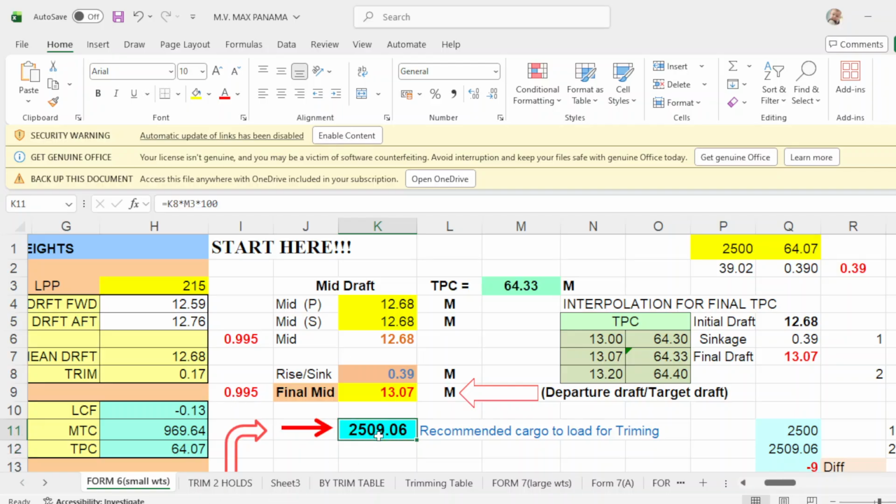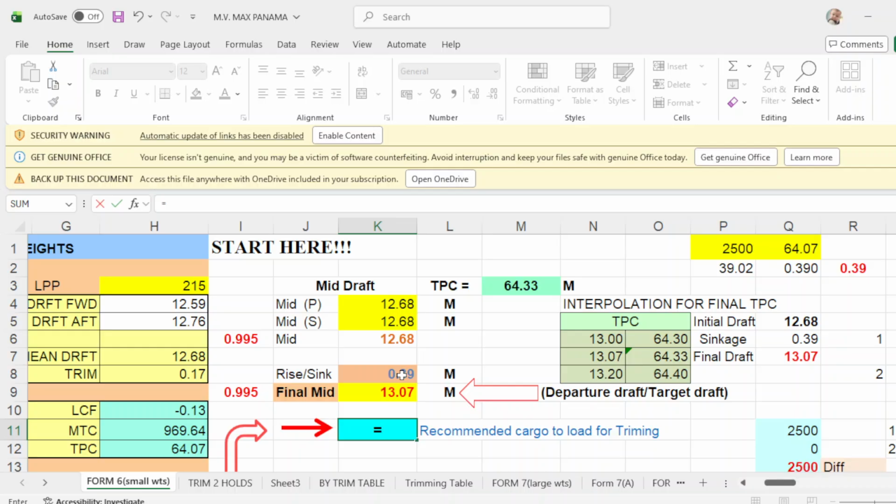Okay? So I will repeat. To get the recommended cargo to load for trimming, just put equals, then click the sinkage, which is K8. This should be your sinkage.